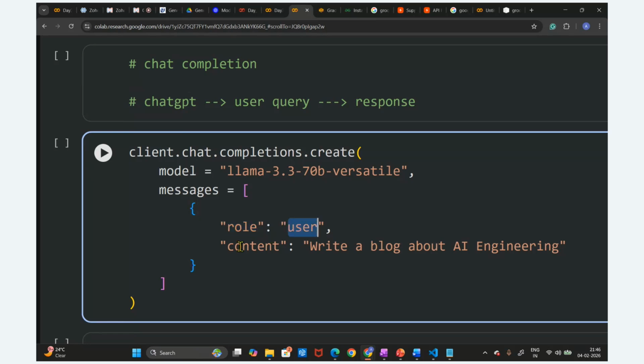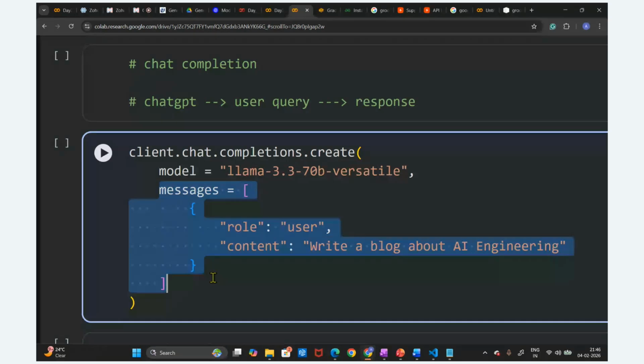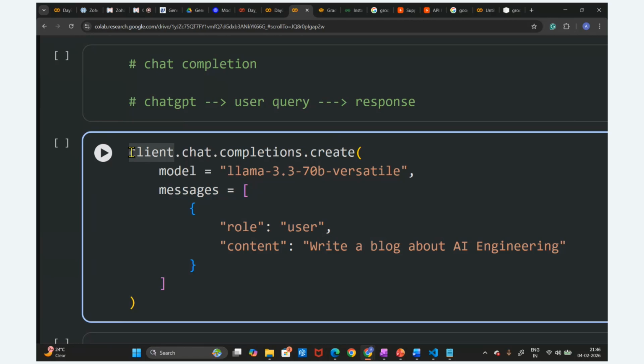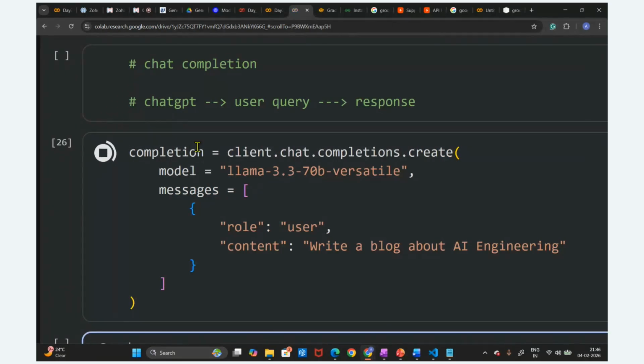This is another key, content, and this is the user query. The user is asking to write a blog about AI engineering. So this is how the user message is written, in this format. I'm going to store this in one of the variables as a completion or response. Completion equals this one. I'm going to run this.